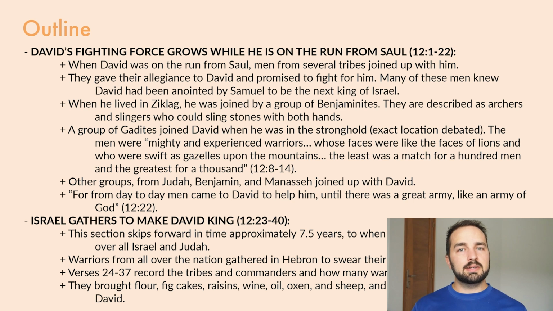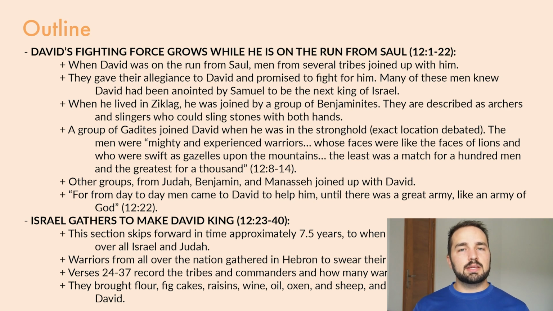Okay, now we can tackle our outline. The first section is verses 1 through 22. David's fighting force grows while he's on the run from Saul. So when David was fleeing for his life from Saul, men from several tribes joined up with him. They gave their allegiance to David, and they promised that they were going to fight for him, ultimately to make him king. And many of these people knew that God had chosen David to be the next king and that Samuel had anointed him to be the next king of Israel.